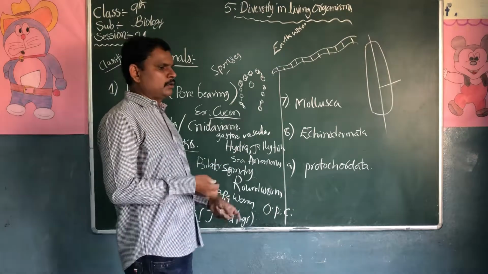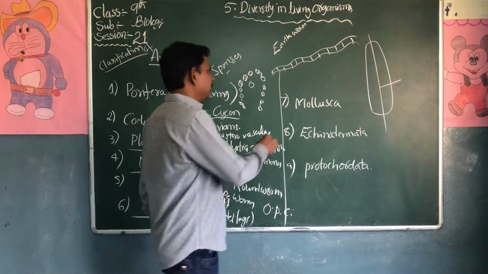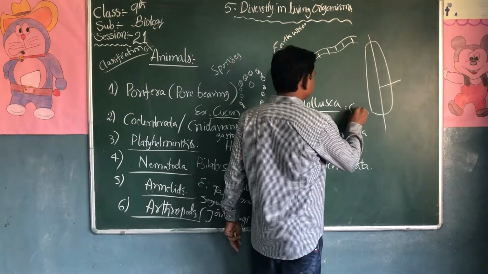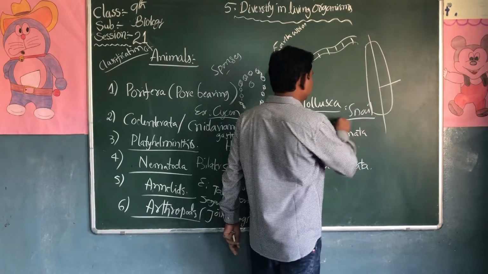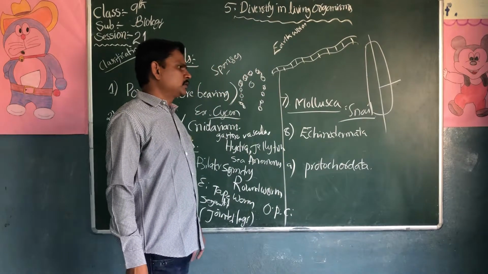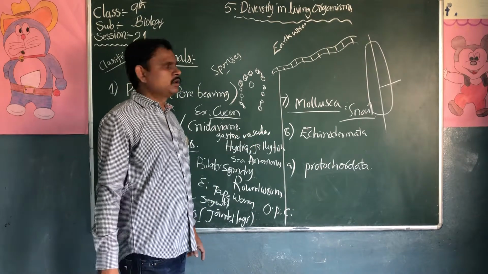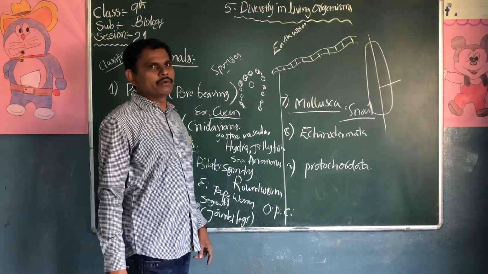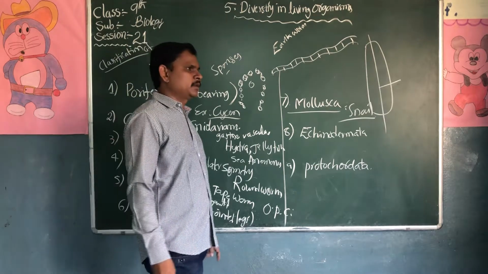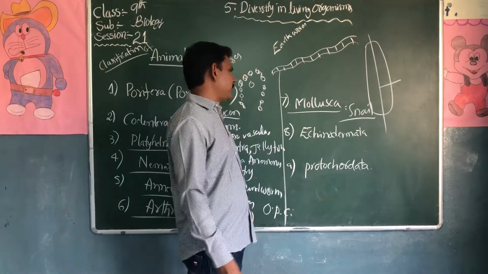Next one is mollusca. Mollusca example is snails. Mollusca also have triploblast. They also have an open type of circulatory system, so the nutrition directly enters into the body parts.